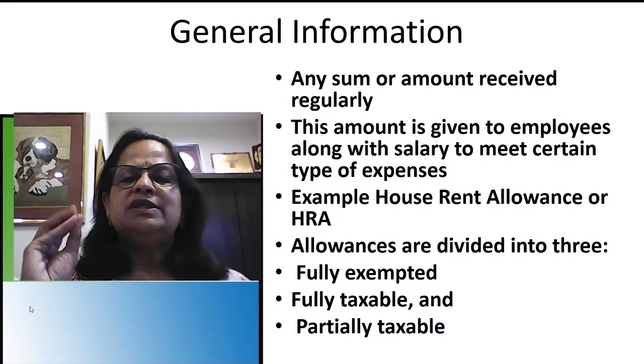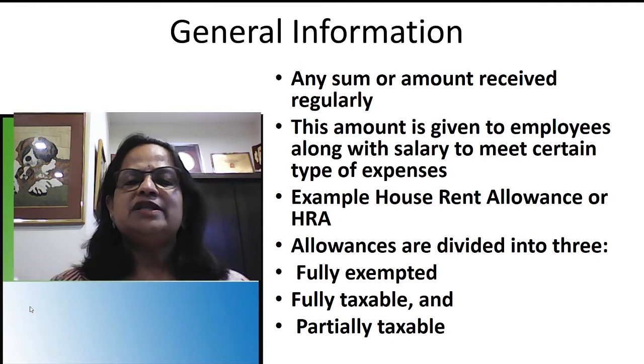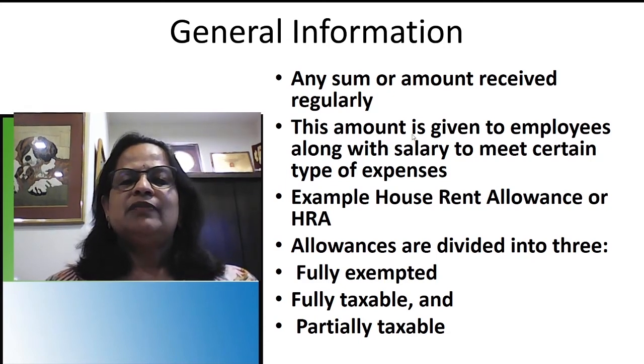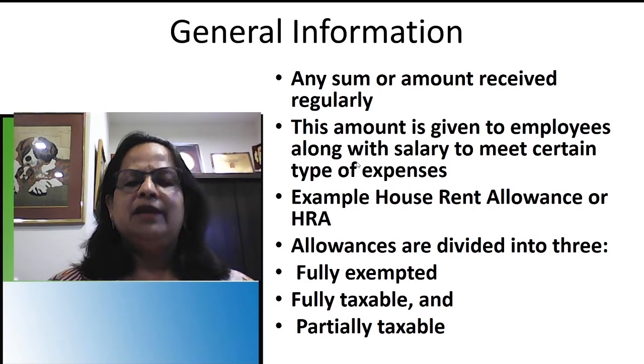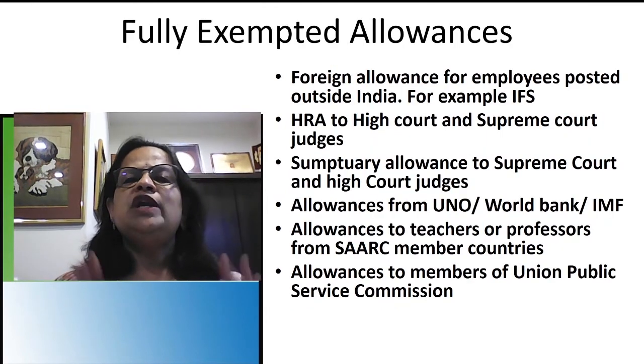Point out six fully exempted items or eight fully exempted items, fully taxable items, partially taxable allowances. All this will be there. So it's very important. You have to learn this topic, mainly theory, and for doing the problems also this will be important. So the next slide is fully exempted allowances.